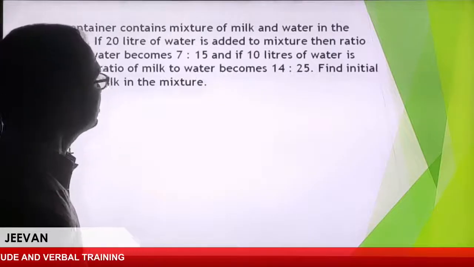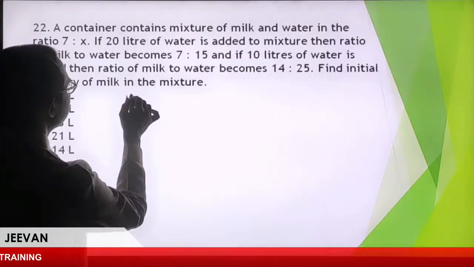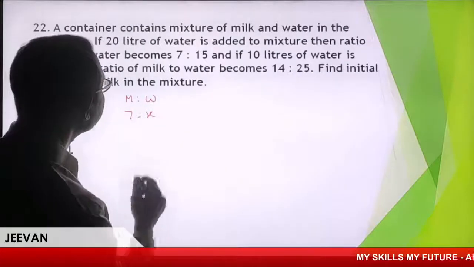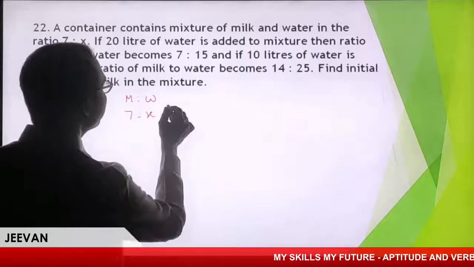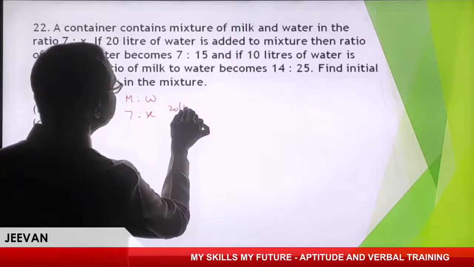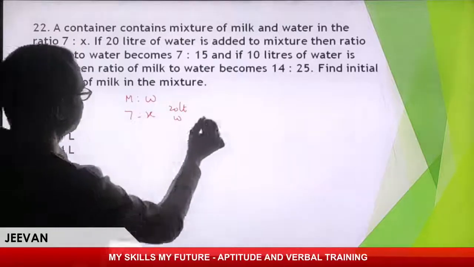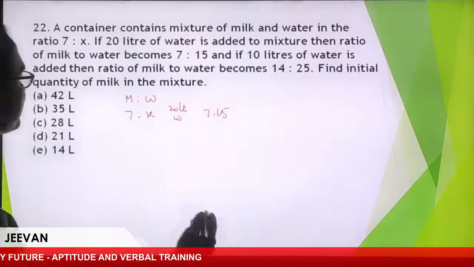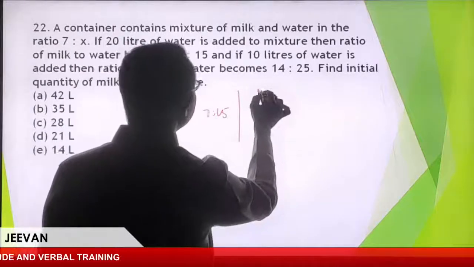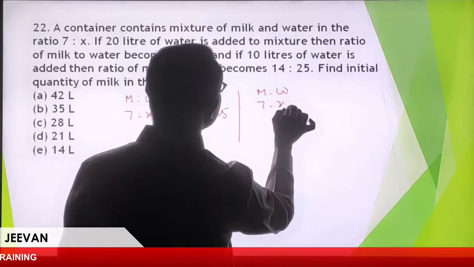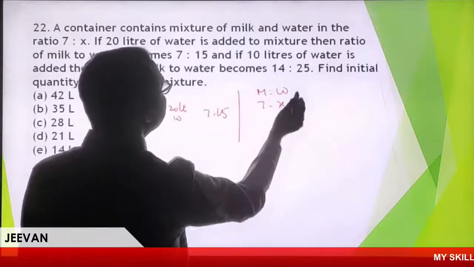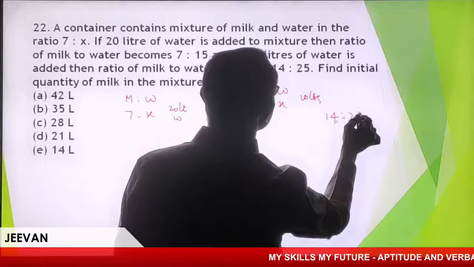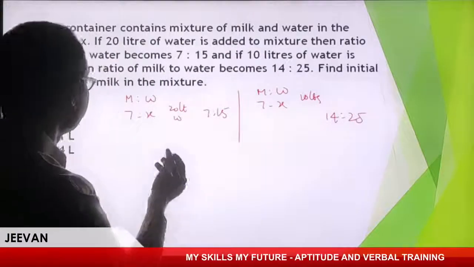A container contains a mixture of milk and water in the ratio 7:x. If 20 liters of water is added, the mixture becomes 7:15. In another stage, the milk and water is initially 7:x, and if 10 liters of water is added, it will become 14:25. Find the initial quantity of milk in the mixture.